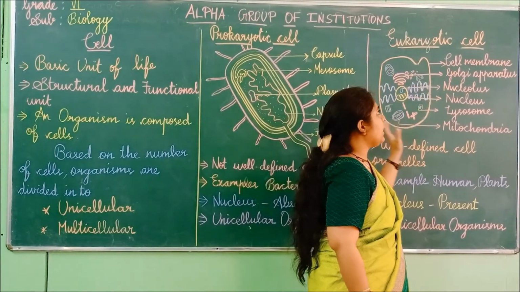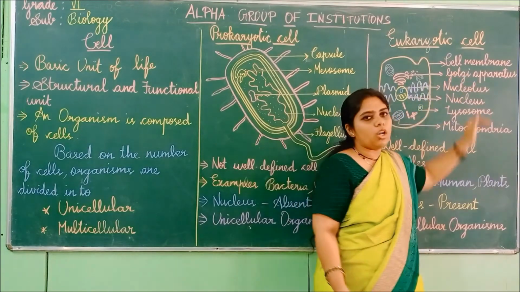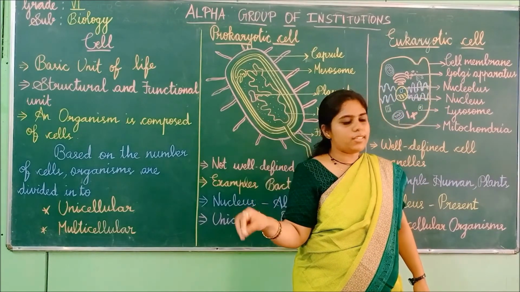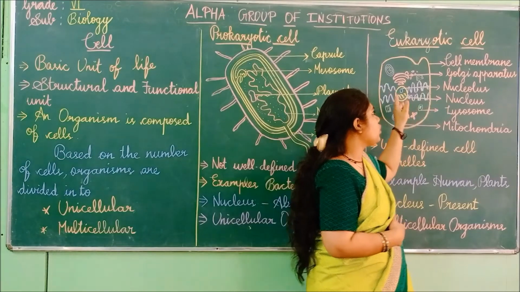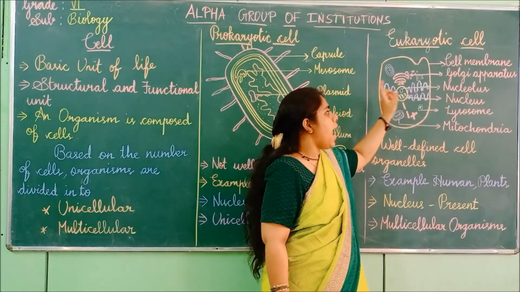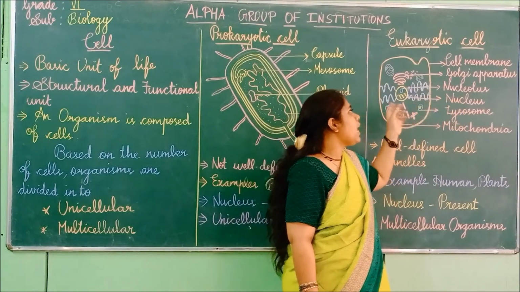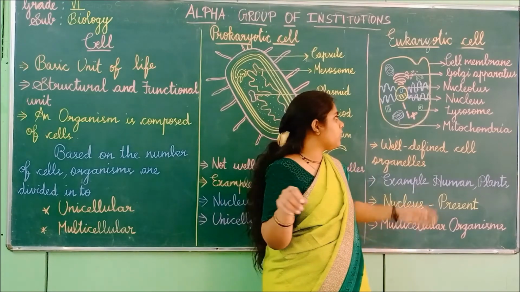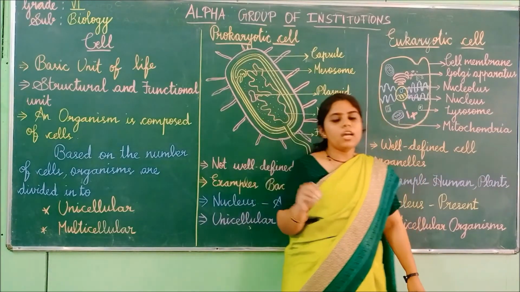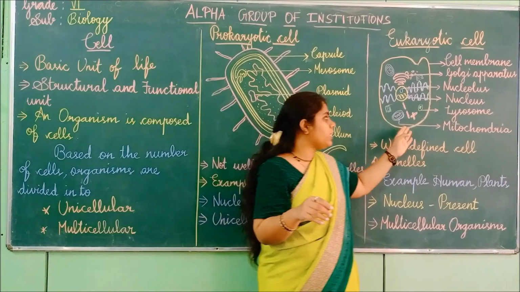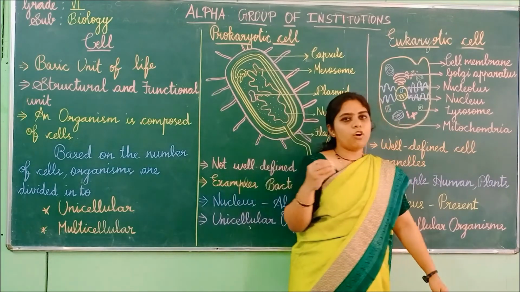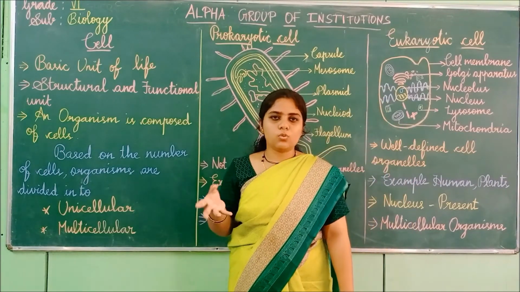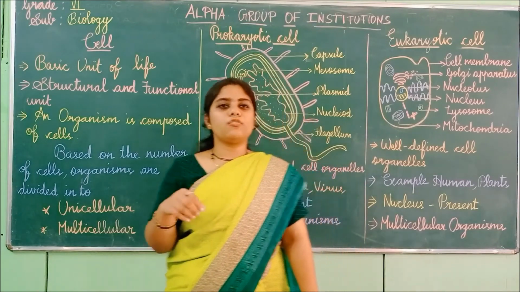So first is the cell membrane, then the Golgi apparatus for transporting material throughout the cell, then the nucleus in the center with the nucleolus and genetic material in it. Lysosome is there for digestive enzymes, and finally mitochondria is there for giving power to the cell. That is why it is called the powerhouse of the cell.